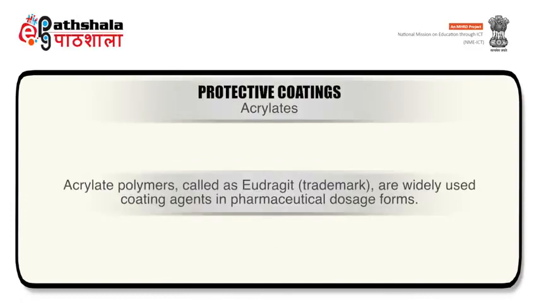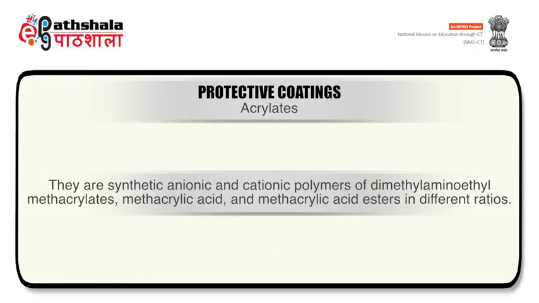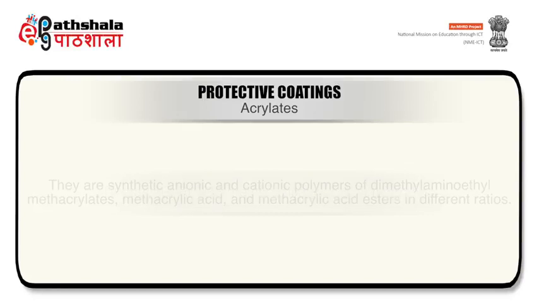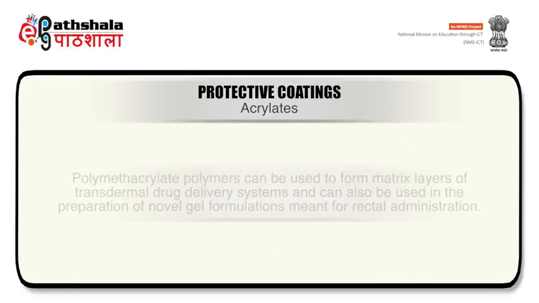Acrylates. Acrylate polymers called Eudragit are widely used coating agents in pharmaceutical dosage forms. They are synthetic, anionic and cationic polymers of dimethylaminoethyl methacrylates, methacrylic acids and methacrylic acid esters in different ratios. Eudragit E, RL and RS are specifically used as film formers.